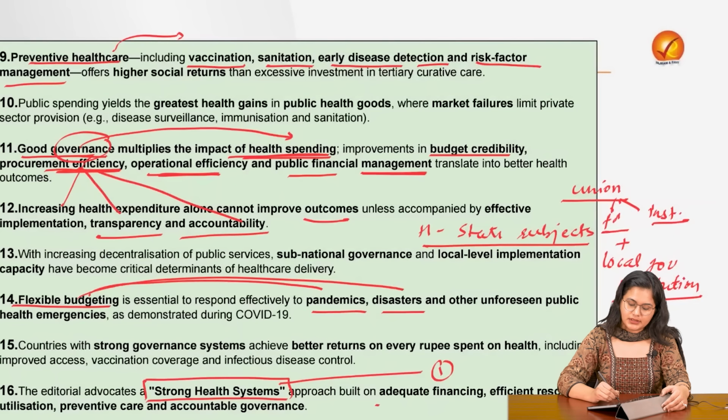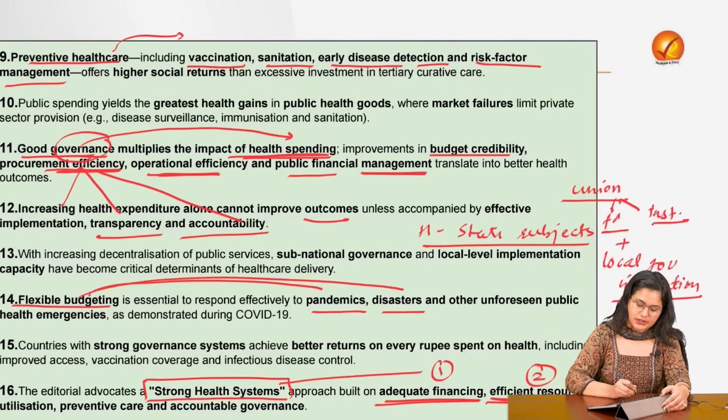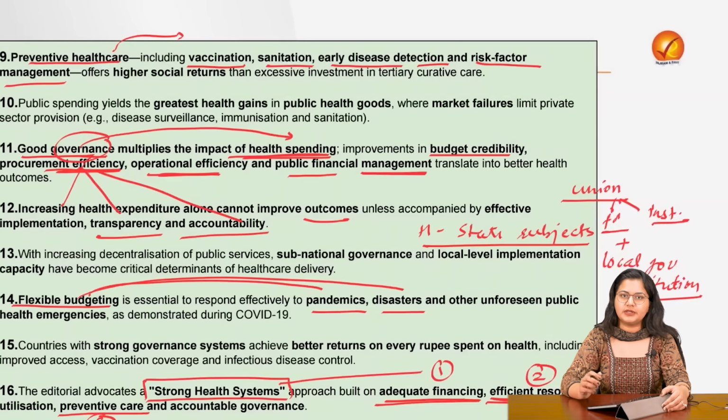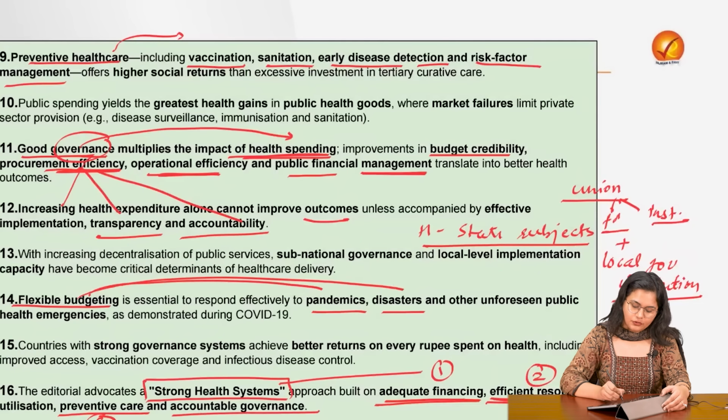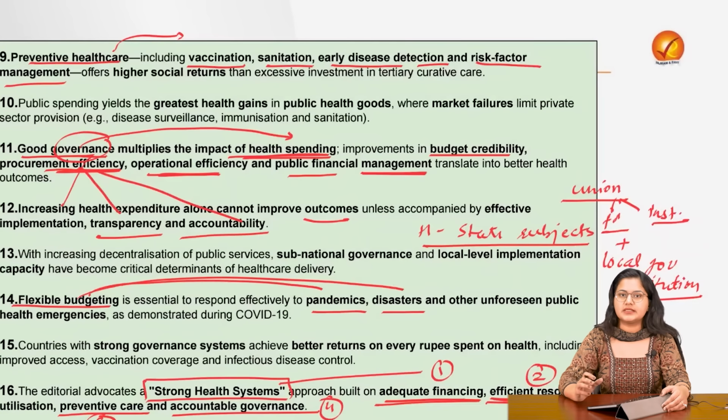Pillar number 1 is that of adequate financing. Then we have to efficiently utilize the finances that we have allocated. Third thing, we definitely need to focus more on preventive care. And fourth thing is that our governance systems need to become more accountable, more transparent in nature for us to get more benefits.